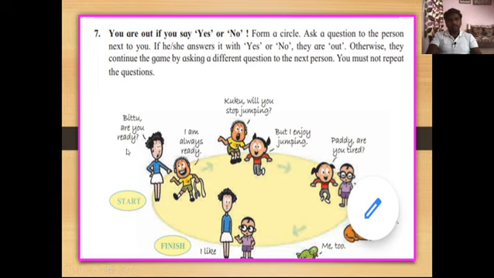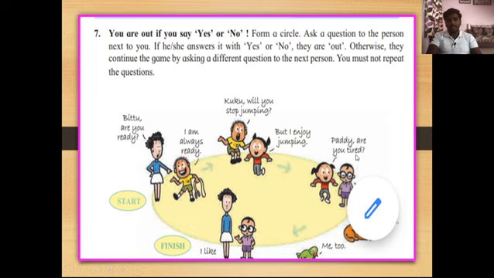Bittu, are you ready? I am always ready. That Bittu doesn't say yes or no. Then again that Bittu asks Cuckoo, Cuckoo, will you stop jumping? But that Cuckoo says, but I enjoy jumping. Again, this Cuckoo asks a question to Paddy.